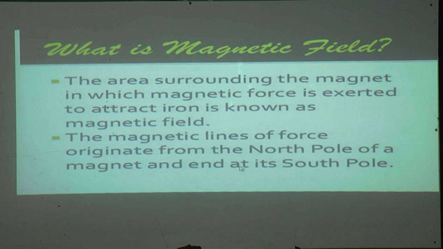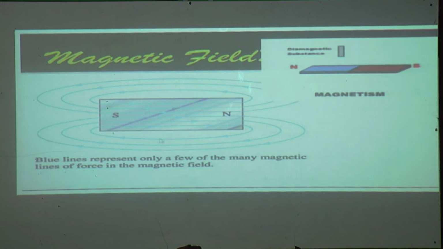So what is given, in our next slide we will come to know about the magnetic field. These blue lines are showing the magnetic field. This is a magnet, nothing but a magnet. It is available in natural rock, but we can cut this magnet and give a particular shape to it.